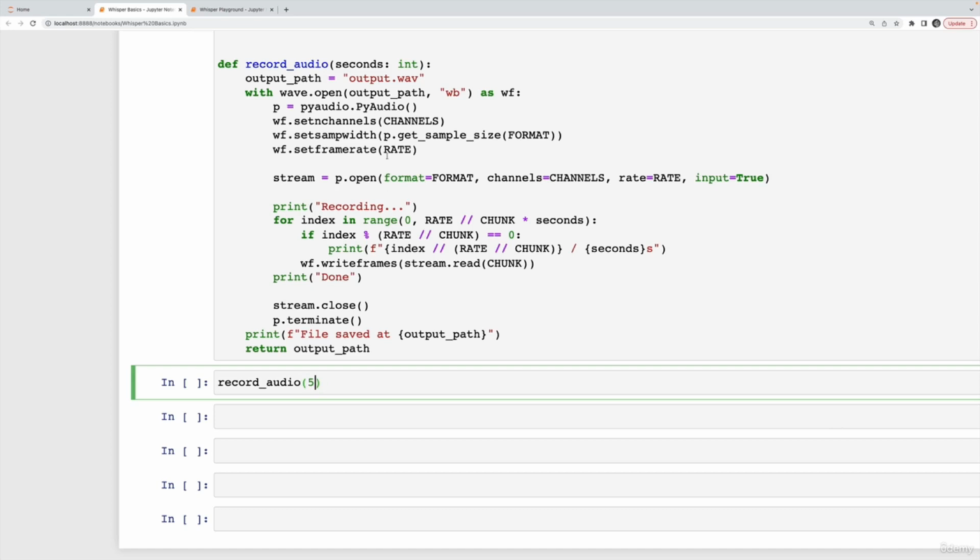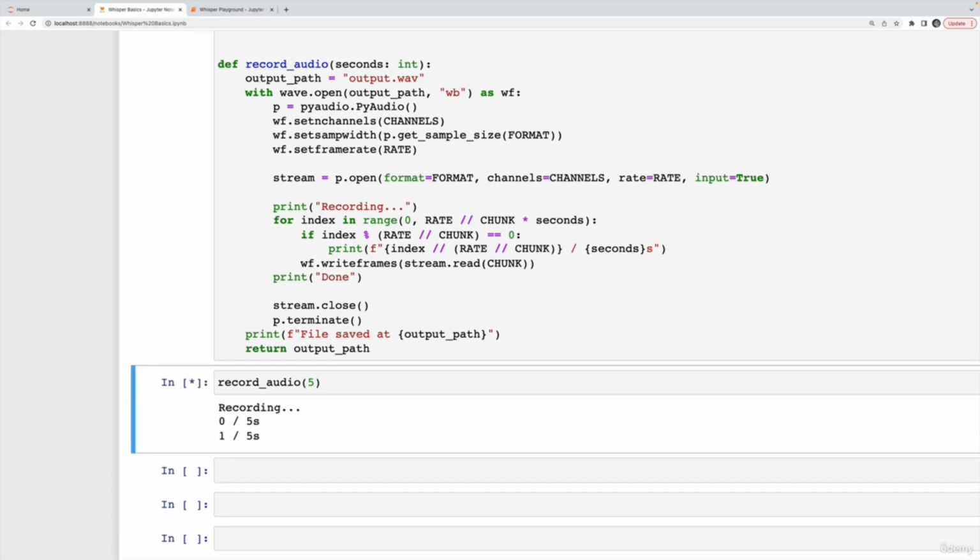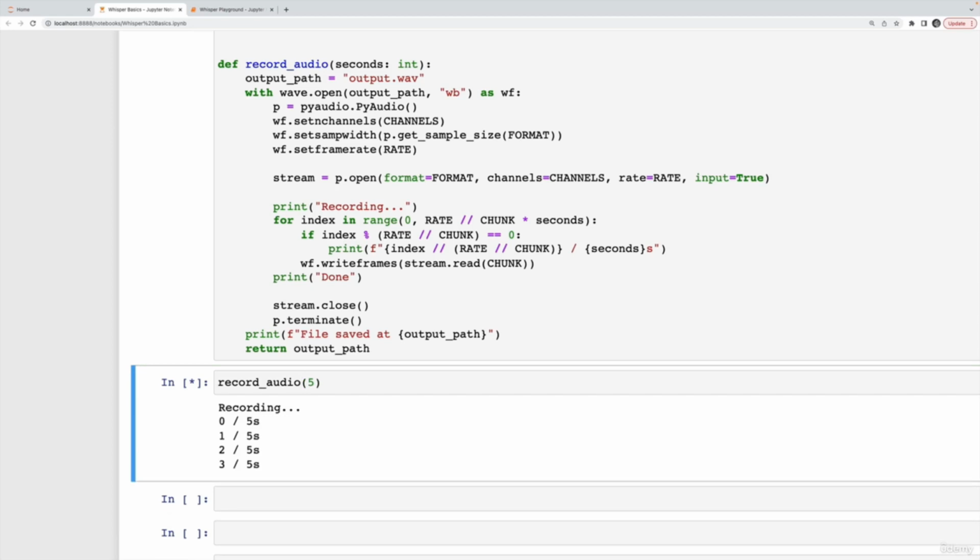Okay, so 5 is just supposed to be a number. And it says it's recording. Hello, testing, 1, 2, 3. I hope this works. Let's see if it works.